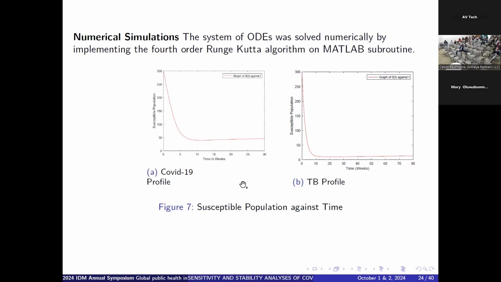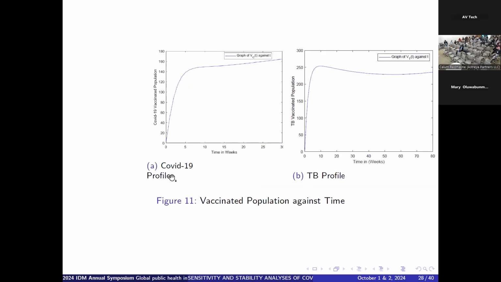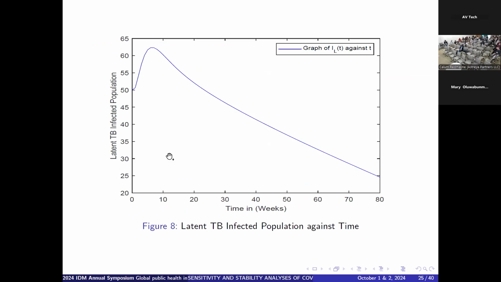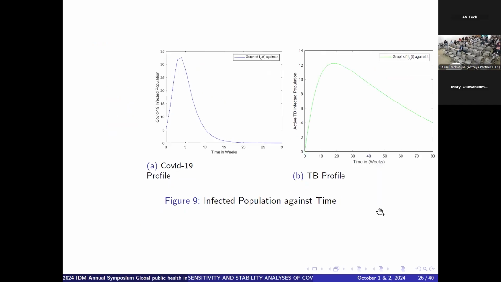And because of time, we will come back to the value of the vaccination. We'll see that because the vaccination is quite good enough, the number of people in the susceptible class flow into the vaccination class. This is the vaccinated class. So we can see the increase in the vaccination class, both for COVID-19 and TB. This is the latent infected class for tuberculosis, we can see an initial increase and then a decrease in this value, even though the value did not converge at 0. In fact, as at the 88th week, we still have about 25 people being latently infected. And then we can see the infected population for COVID and then for TB.